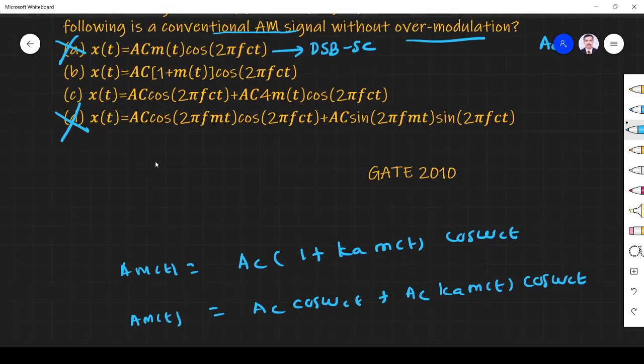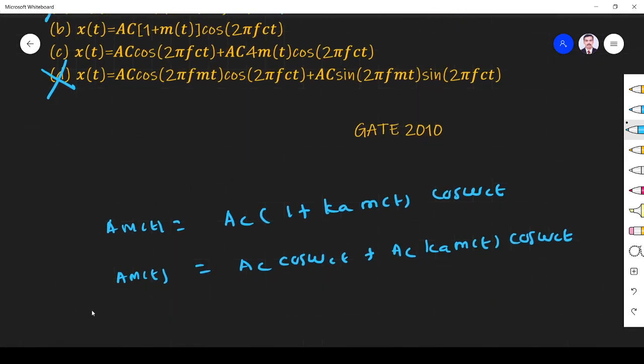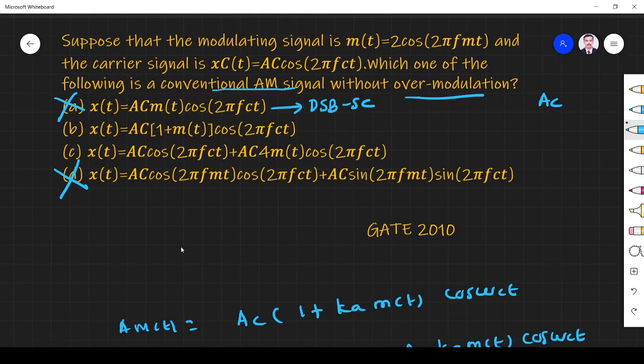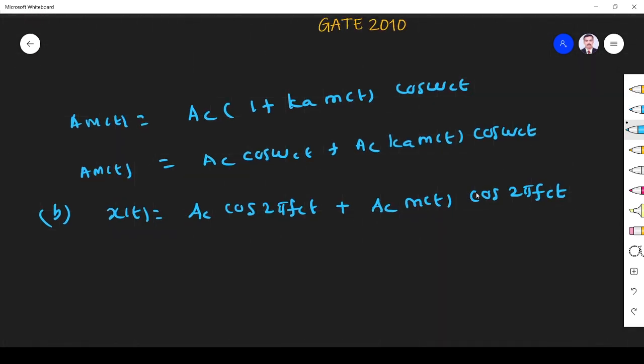What is that? X of t, I write that. Option B: X of t is Ac cos 2 pi fct, or omega ct, plus Ac m of t cos 2 pi fct, right? So what about m of t? M of t is 2 cos 2 pi fmt, this is what they have given. So I change it, and I write m of t again.